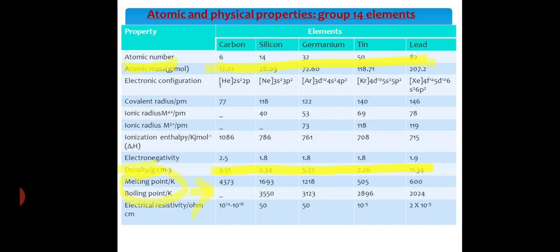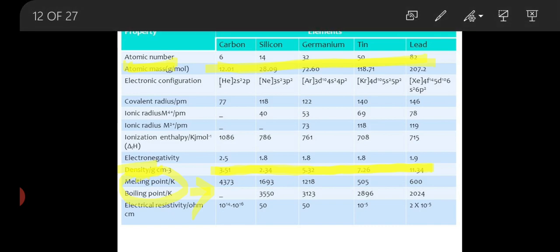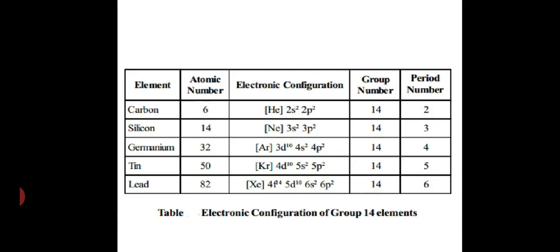Now we explain one more simple trend, which is electronic configuration. This electronic configuration is explained further in the next slide.